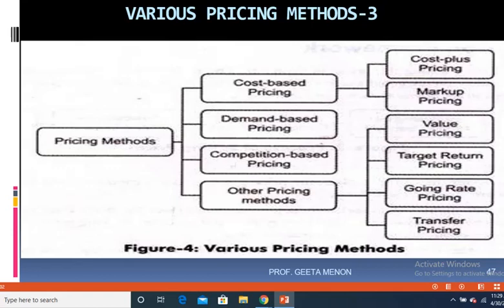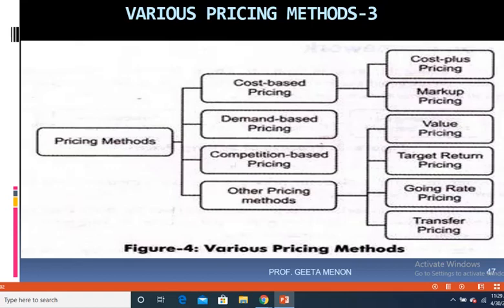Suppose even if it is 500 rupees for the product, they can choose to price it at 1200, so that they can cover up for all the expenses that they have incurred by virtue of purchasing machinery, by getting the right technology, or by doing research and development. So even though at 500 rupees pricing they would have got a very good profit, they decide to price the product at say 1200 rupees. So they are actually milking the cream, they're skimming the market.